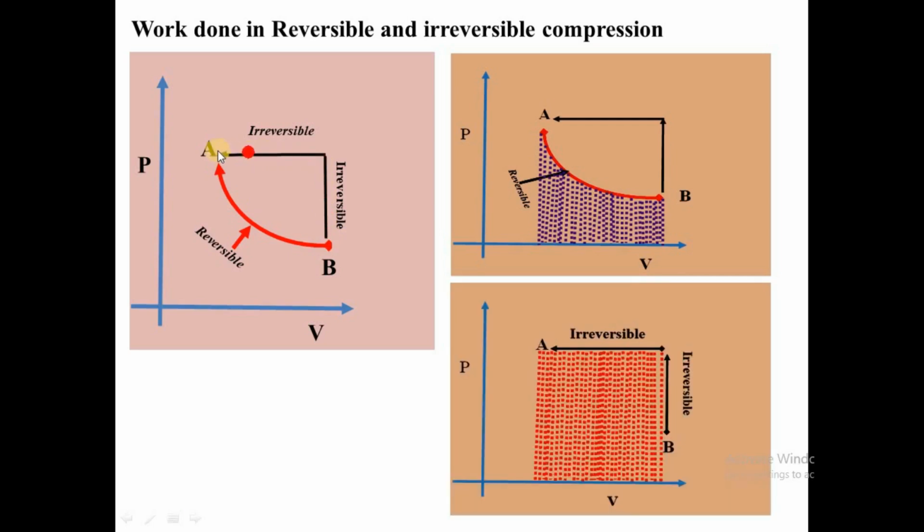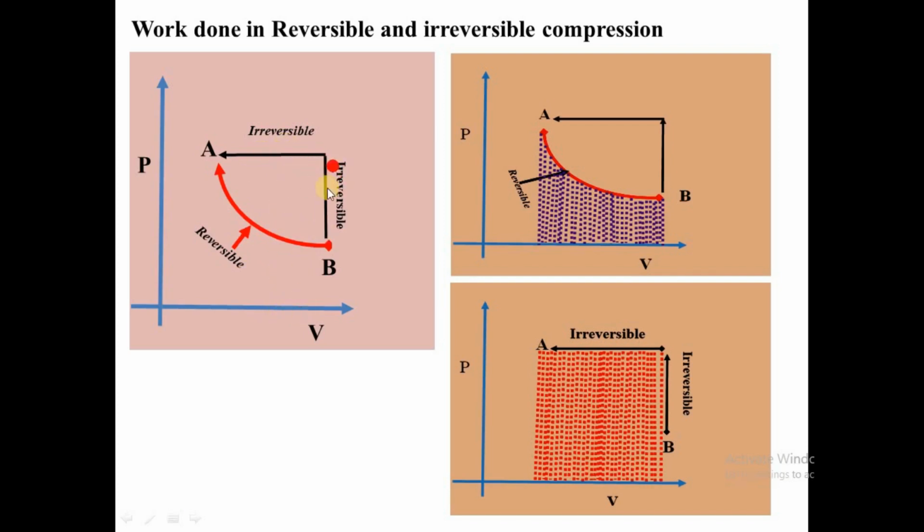Now, what will be the two areas under the curve? Let's see. For this one, the area under the curve is from here. We are dashing from here. That will be the area under the curve for reversible. But for irreversible, we need to start from here. We need to add also this part. That means we need to include also the upper part in the dashing, the area under the curve for irreversible compression.